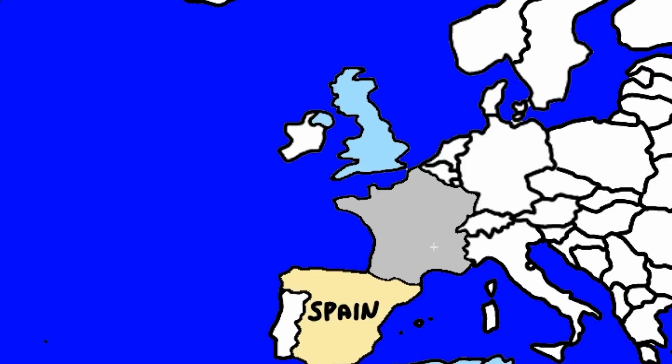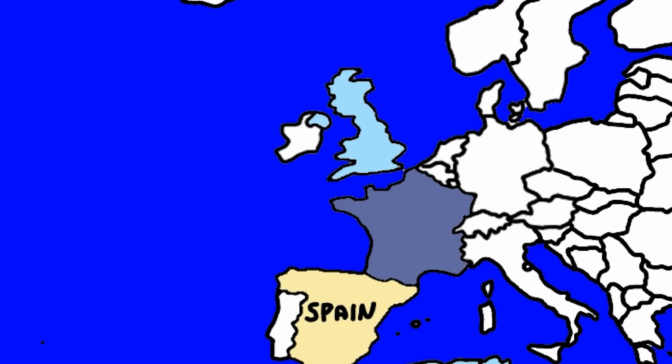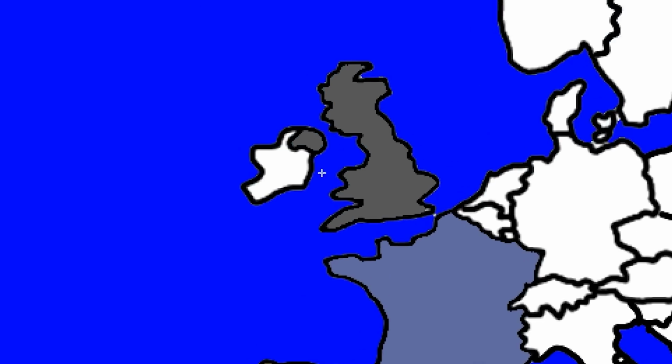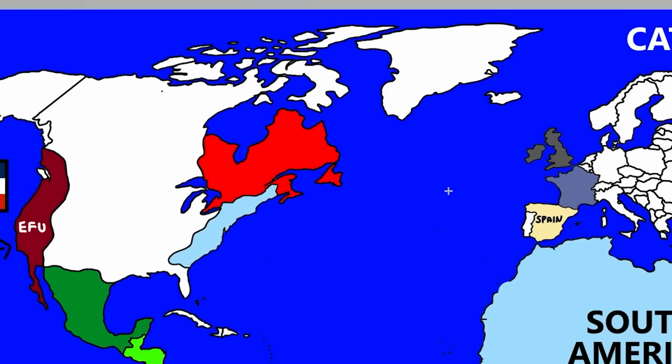Okay, I gotta change these colors now. Okay, you're France, because I gotta give the UK this scary color. Can we make a prediction here and say they would probably have Ireland? I think that's safe to say. We're gonna give them Ireland. So it conquered all of the British Isles. I guess they got this too.